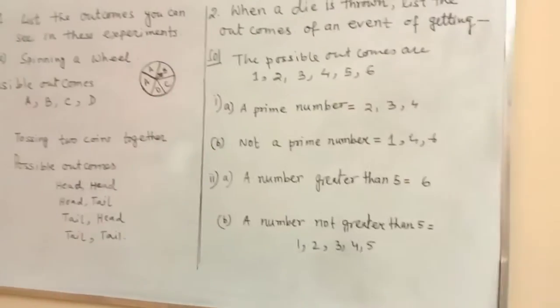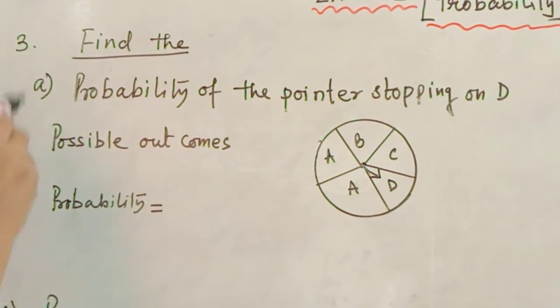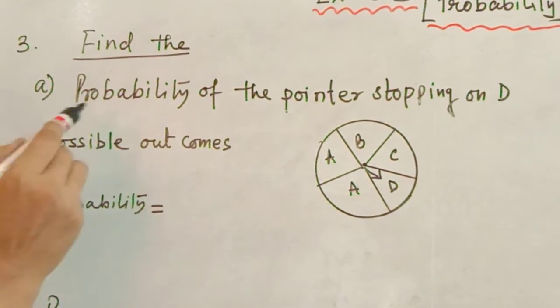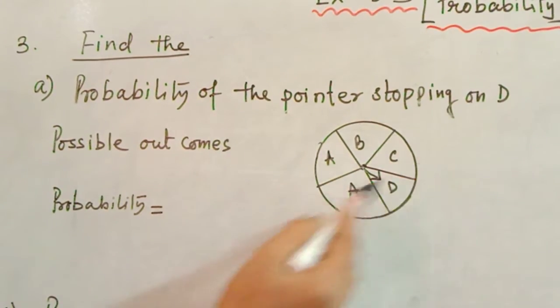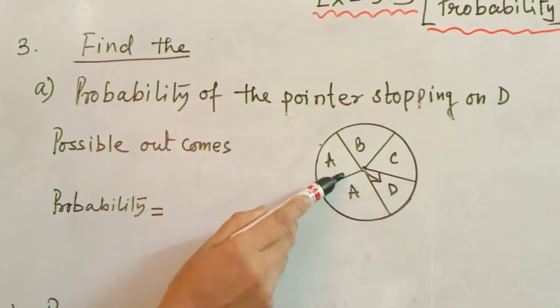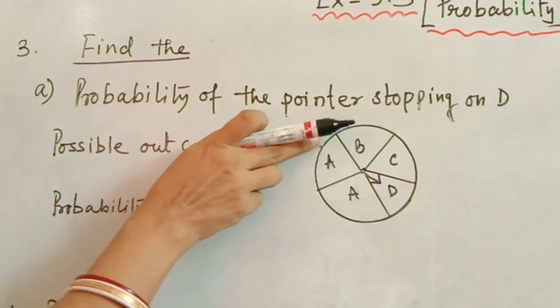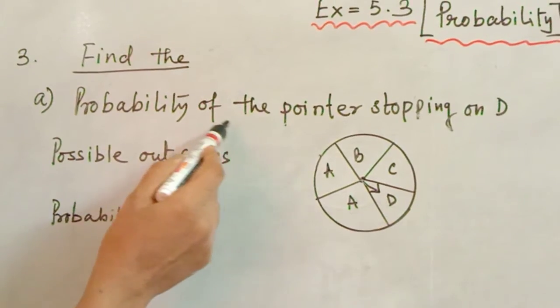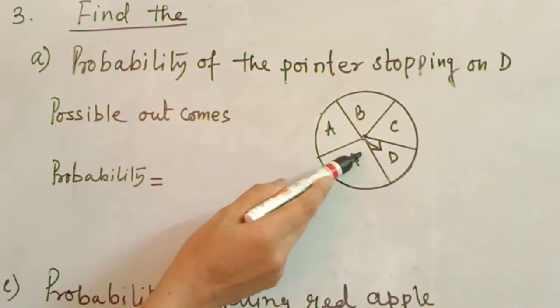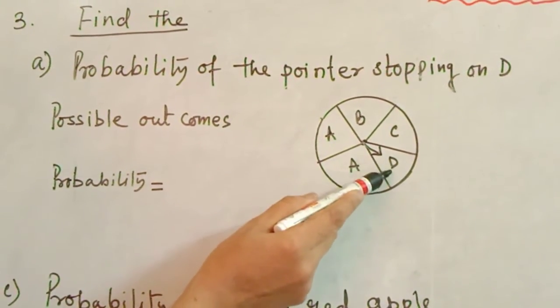Next question is, now question number 3a. Find the probability of the pointer stopping on D. The previous question, question number 1, we have get this spinning wheel. From this question, we have to find this probability of the pointer stopping on D. See, here only one time D is here.